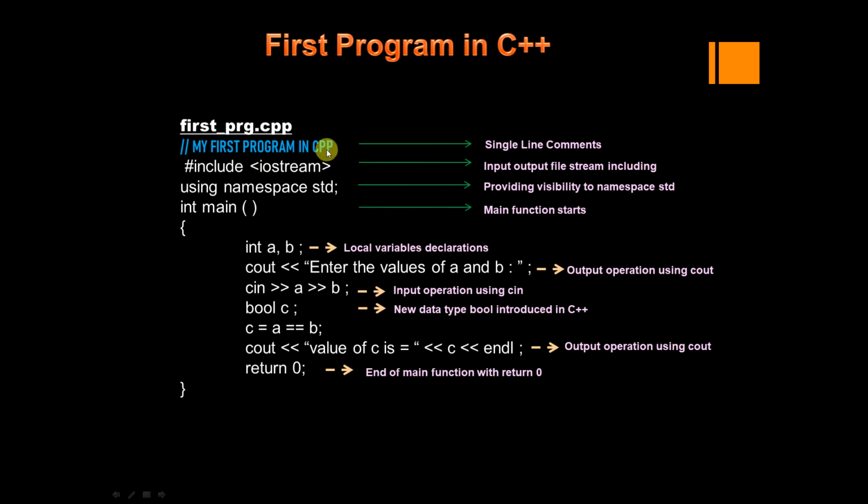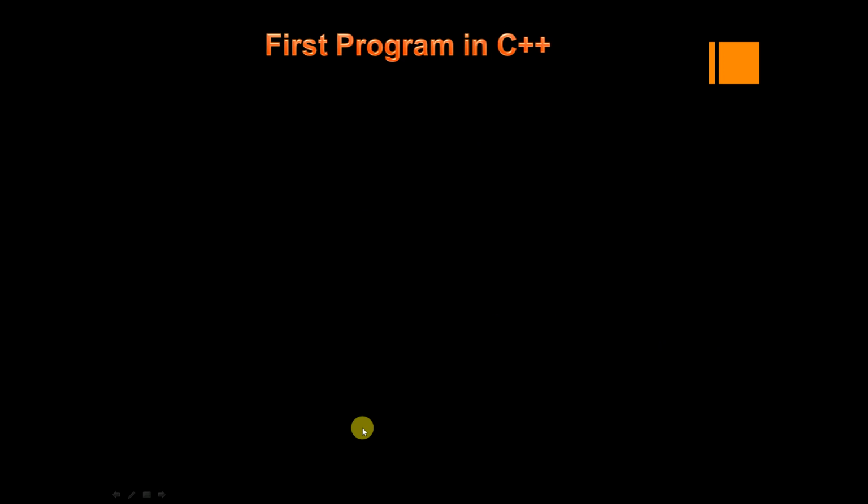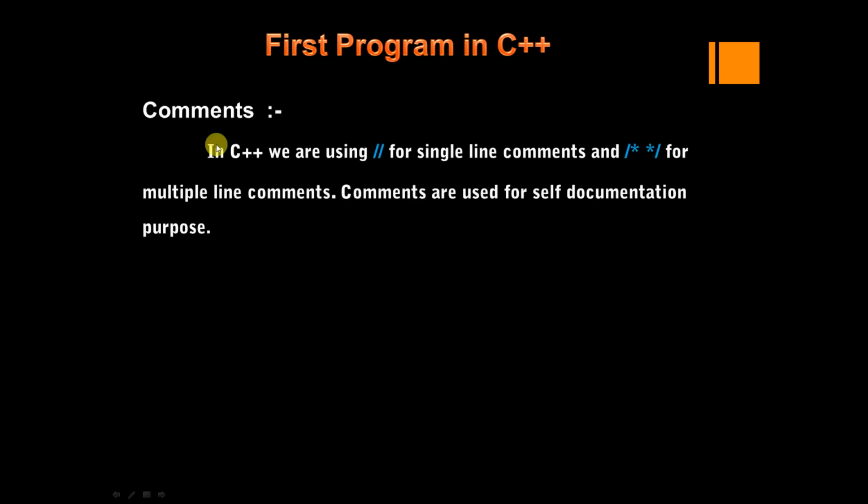Okay, so let us discuss again step by step. The first thing we have used is comments. In C++, we use double slash for single line comments and slash star, star slash for multiple line comments. As I said, comments are used for self documentation purposes.